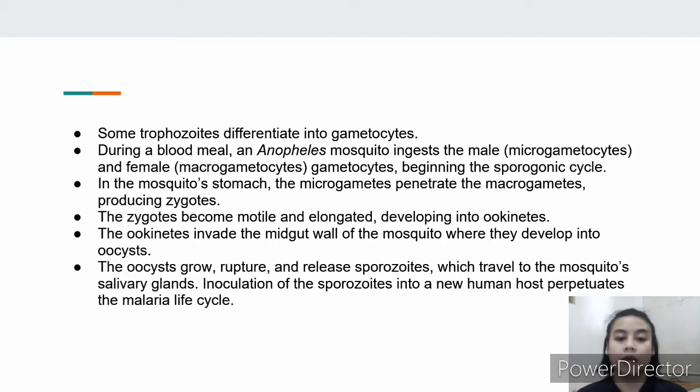The zygotes become motile and elongated, developing into ookinetes. The ookinetes invade the midgut wall of the mosquito where they develop into oocysts. The oocysts grow, rupture, and release sporozoites which travel to the mosquito salivary glands. Inoculation of the sporozoites into new human hosts perpetuates the malaria life cycle.